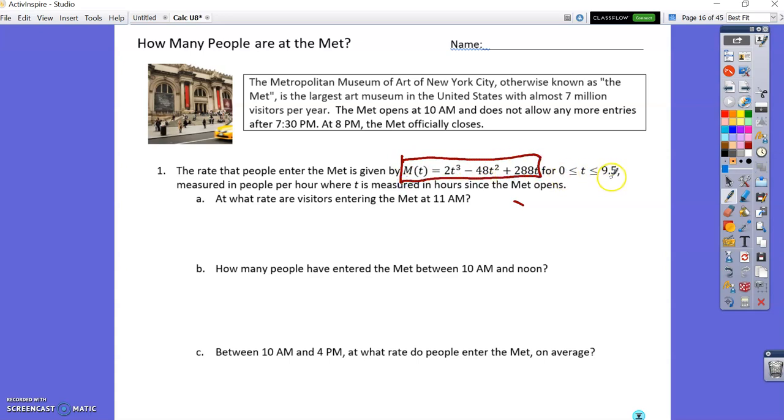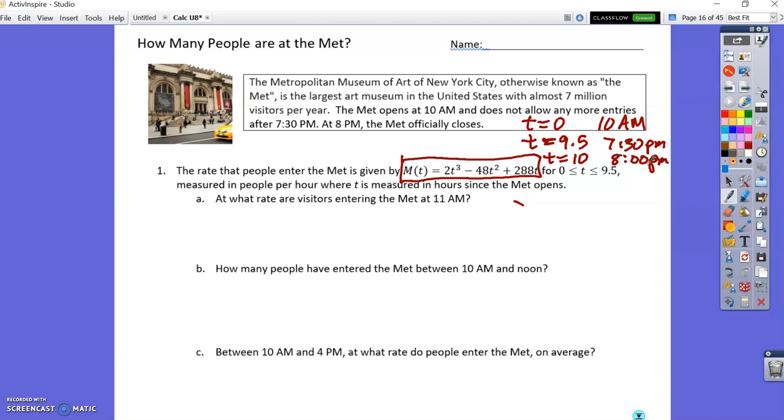For the first 9 and a half hours it is open, since time 0 is equal to 10 a.m., time 9.5 is 7:30 p.m. and time 10 is 8 p.m.